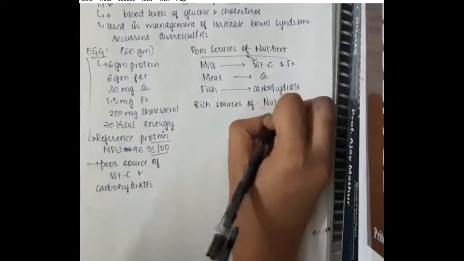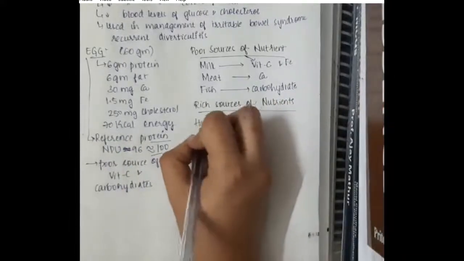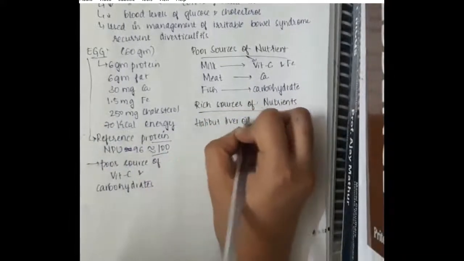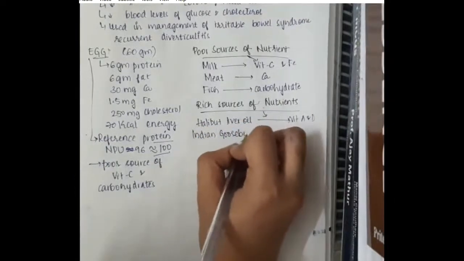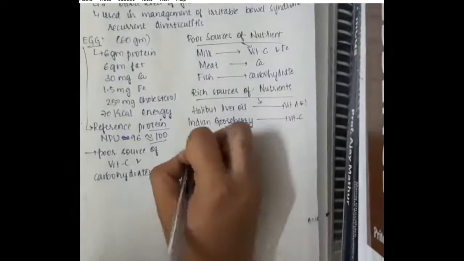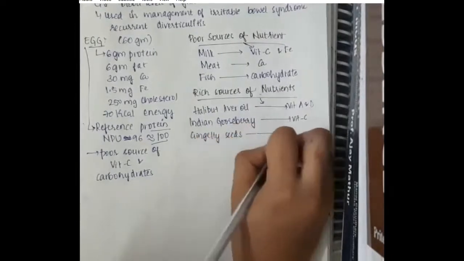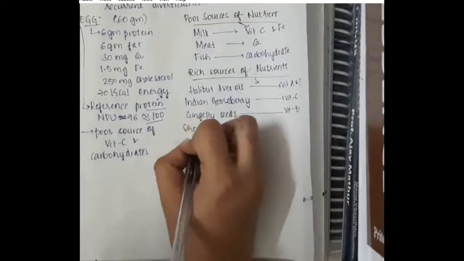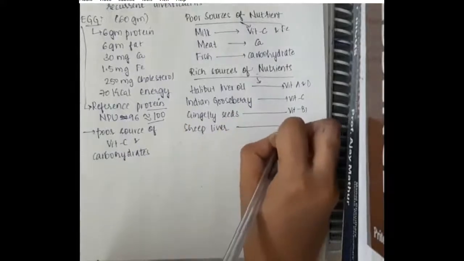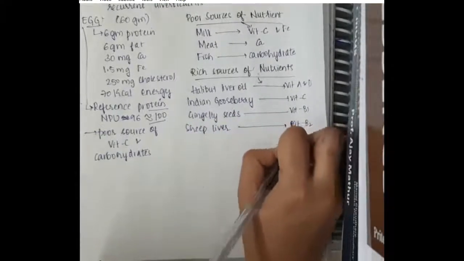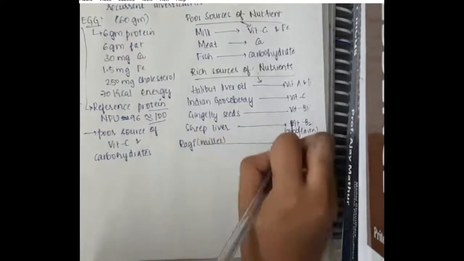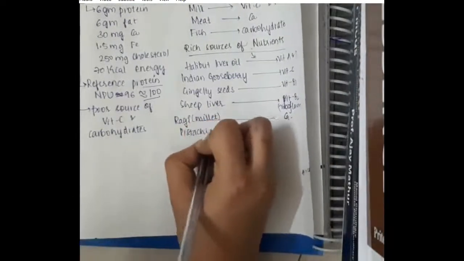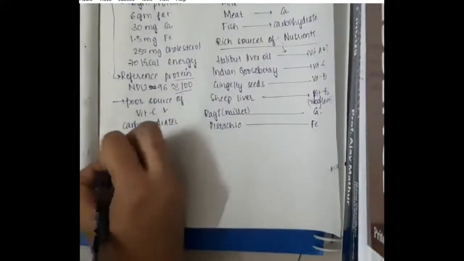Then rich sources of nutrients. Halibut liver oil is rich in vitamin A and D. Indian gooseberry is rich in vitamin C. Gingerly seeds are rich in vitamin B1. Sheep liver is rich in vitamin B2. Ragi or millets are rich in calcium. Pistachio, that is pista, is rich in iron.